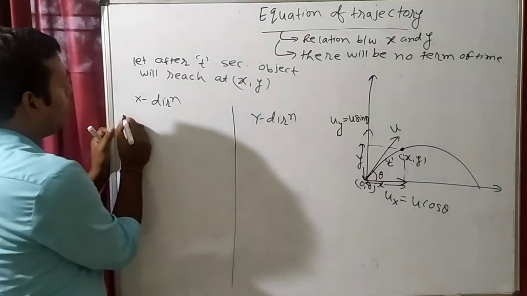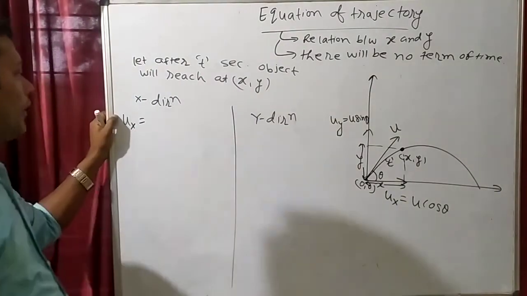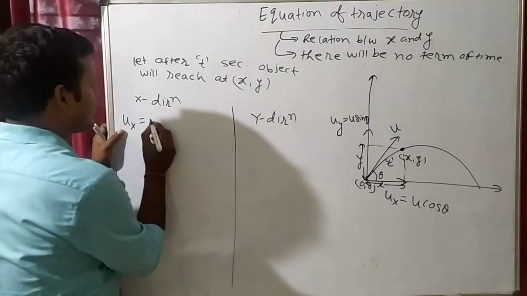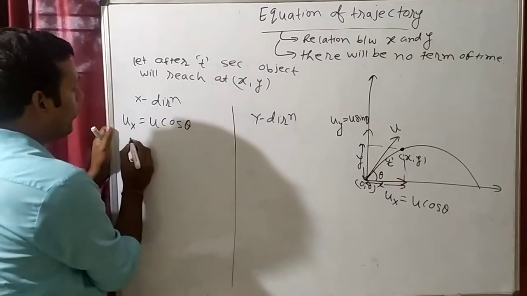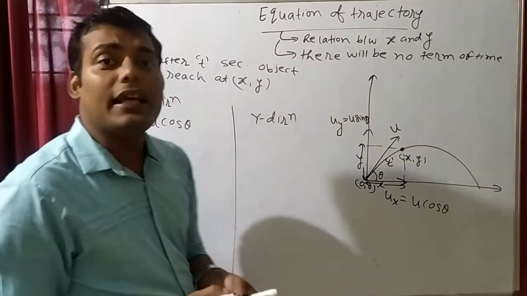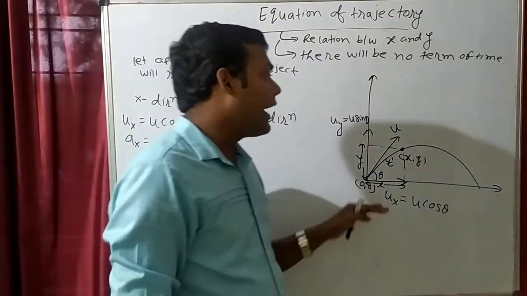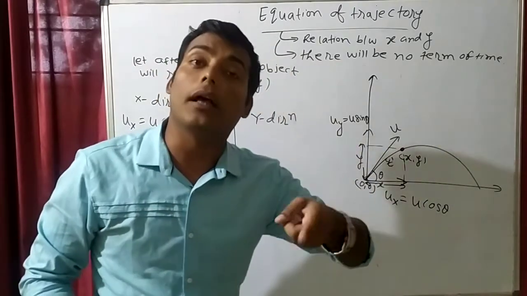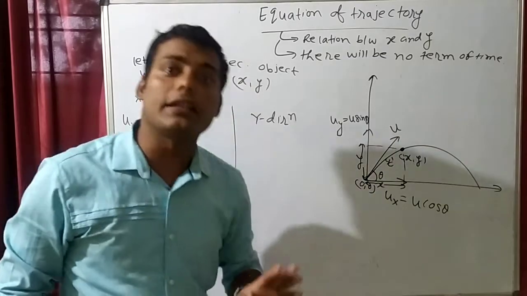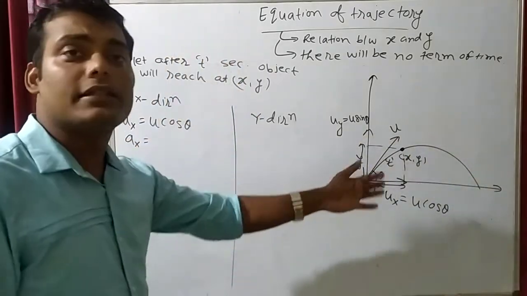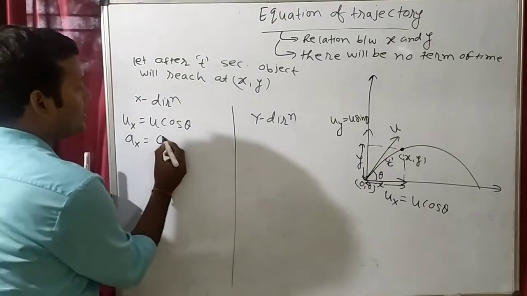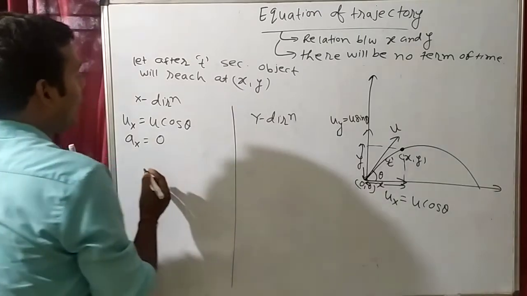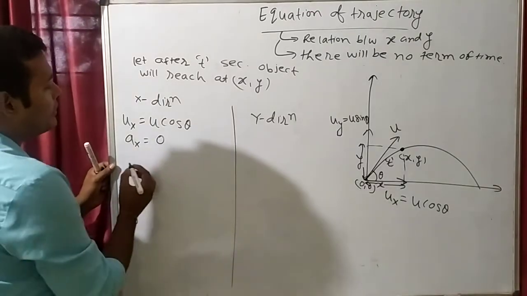तो x डायरेक्शन में हम लोग क्या जानते हैं? Initial velocity in x direction. What is initial velocity in x direction? ux. Ux means initial velocity in x direction. It is u cos theta. Right? What is acceleration in x direction? आप लोग जानते हैं. Is there any acceleration? No. In which direction is there acceleration? In y direction. Who will apply acceleration in y direction? Acceleration due to gravity, that means Earth will apply. But in x direction, there is no acceleration. So I will write 0. Acceleration in x direction will become 0.